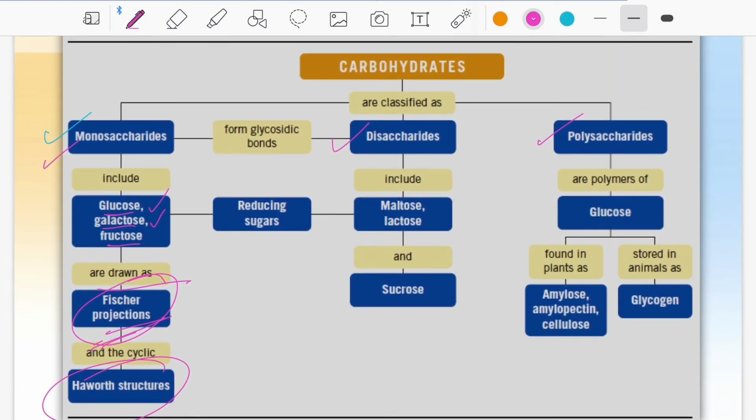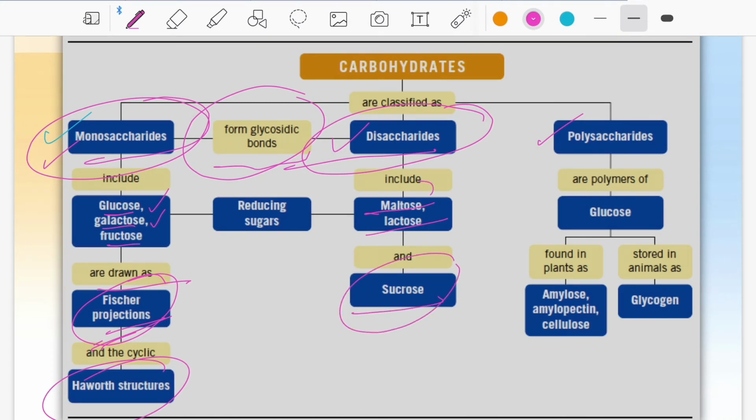Next we go for these monosaccharides. Generally, with the help of glycosidic bonds, they form disaccharides. By glycosidic linkages, the monosaccharides form disaccharides. The disaccharides are maltose, lactose, and sucrose. Here the maltose and lactose are reducing sugars, but sucrose is a non-reducing sugar.